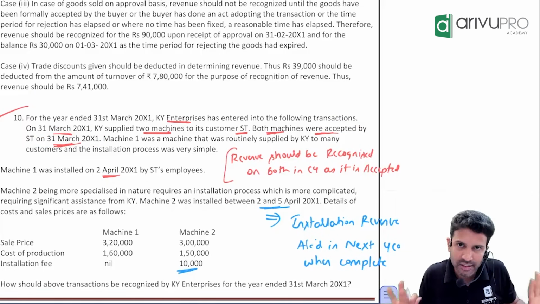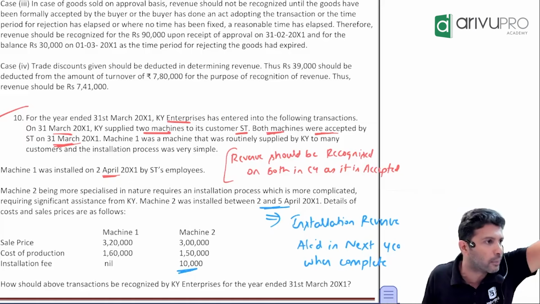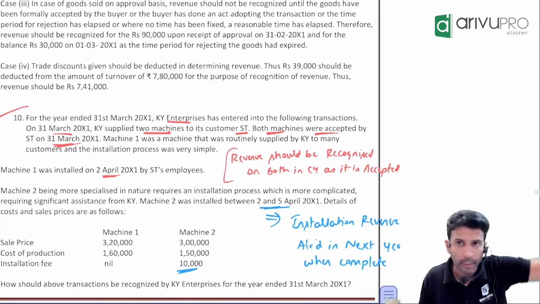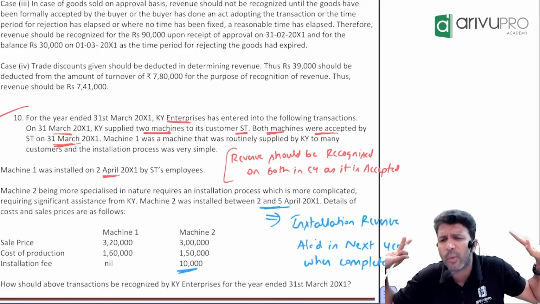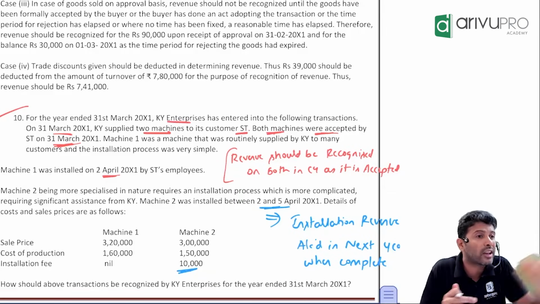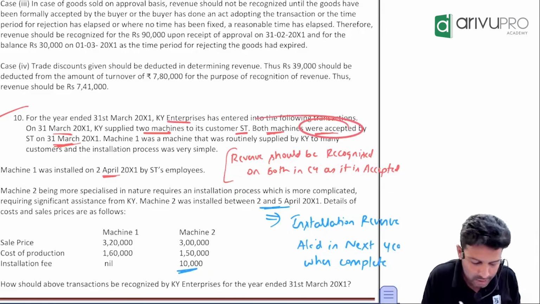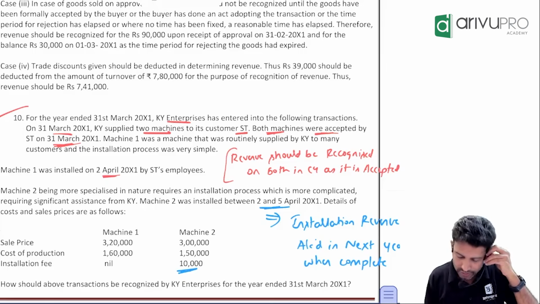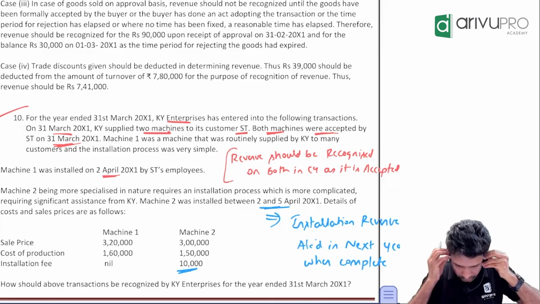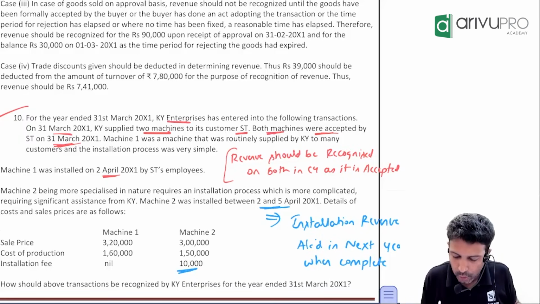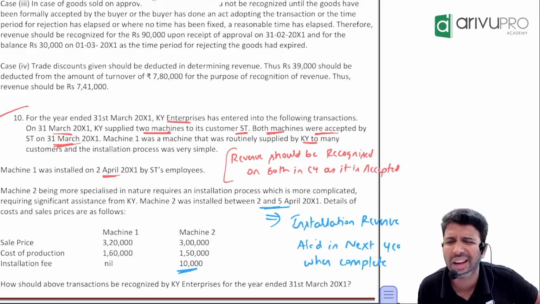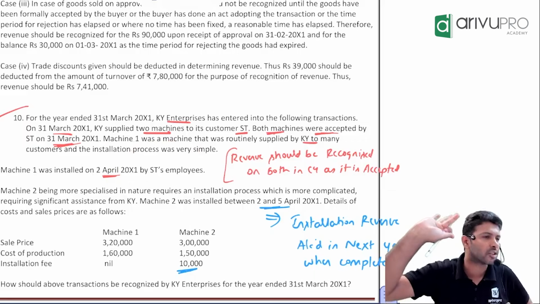Sir, if the customer has accepted, it means risk and reward we have transferred to the customer. So do we have to worry about delivery? Not required, because risk and reward has been transferred. How? Because the customer has accepted the asset in the current year only. Machine 1 was a machine routinely supplied by KY to many customers, and the installation process is very simple. Machinery 1 has basic installation.